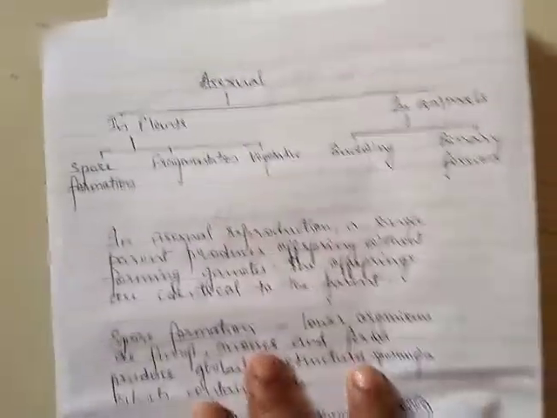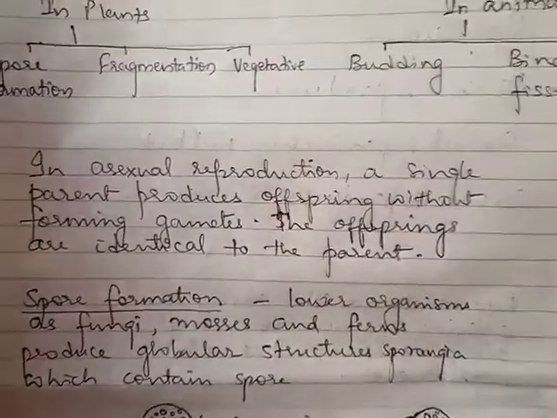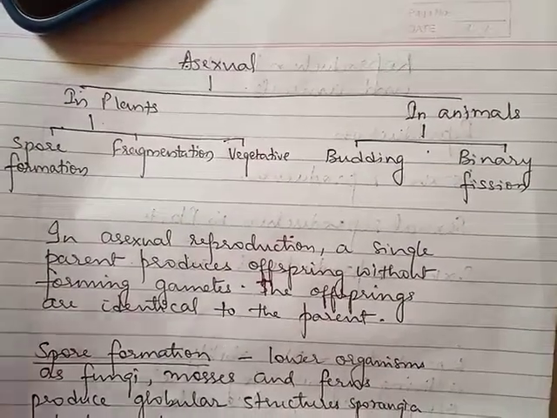Then we go to the different types of asexual reproduction seen in plants and in animals. So here we are having the asexual reproduction.